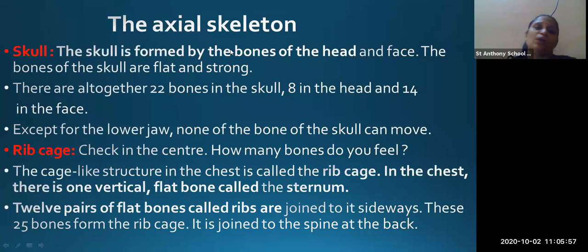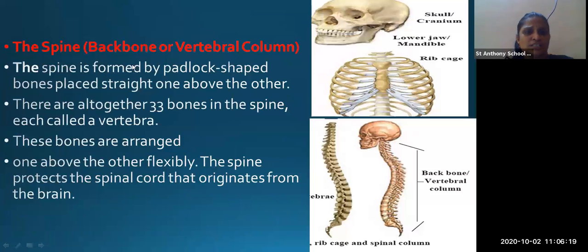Now the skeletal system is divided into 2 types, the axial skeleton and the appendicular skeleton. Okay, these are the 2 types of skeleton. In the axial skeleton you have the skull, rib cage and spine.